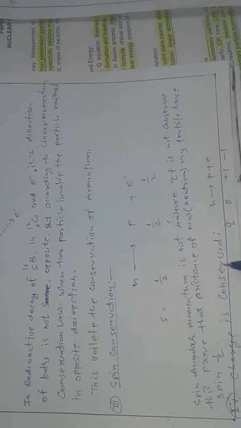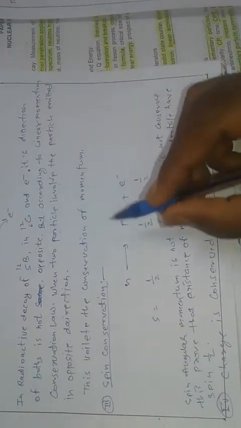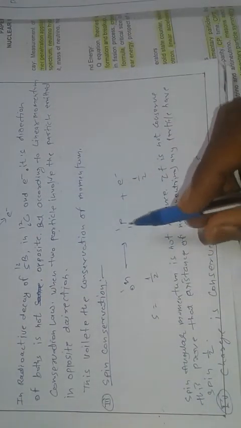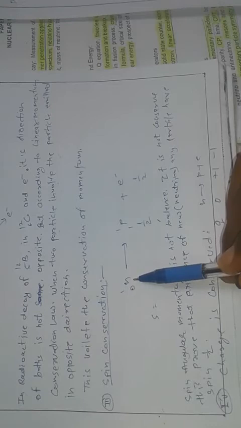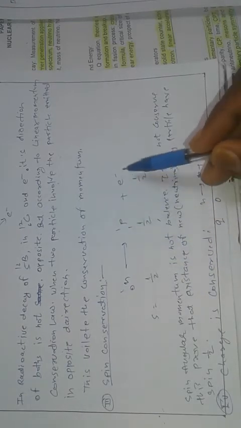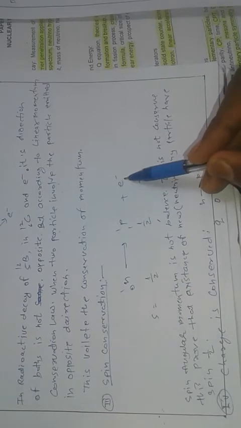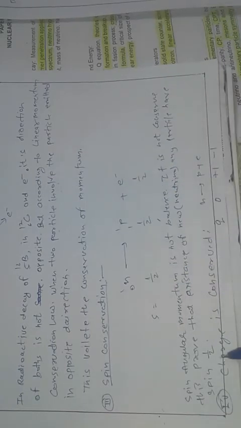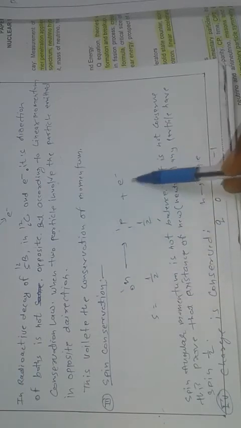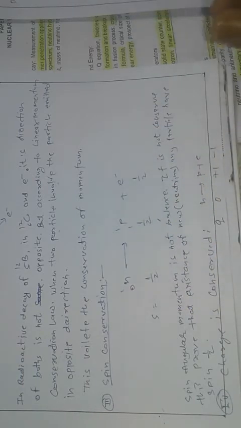And in the reaction of one neutron and one proton, in this case the charge of the neutron is neutral, the charge of the proton is +1, and the charge of the electron is -1. Therefore the charge is conserved. In this case we can write the equation this way.